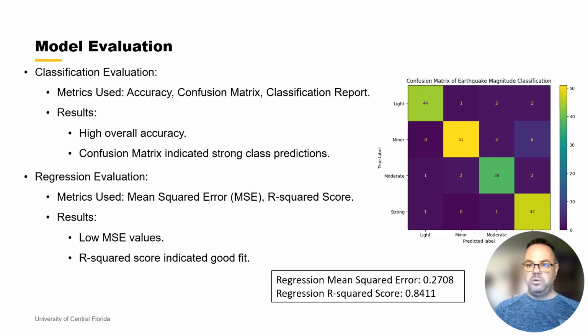For the regression model, I evaluated it using the mean squared error and R-squared score. The regression mean squared error was 0.2708, and the regression R-squared score was 0.8411. A low mean squared error indicates that the model's predictions are close to the actual magnitudes, and the R-squared score of 0.8411 suggests that approximately 84% of the variance in earthquake magnitudes is explained by the model. These results demonstrate that both models performed well in their respective tasks.